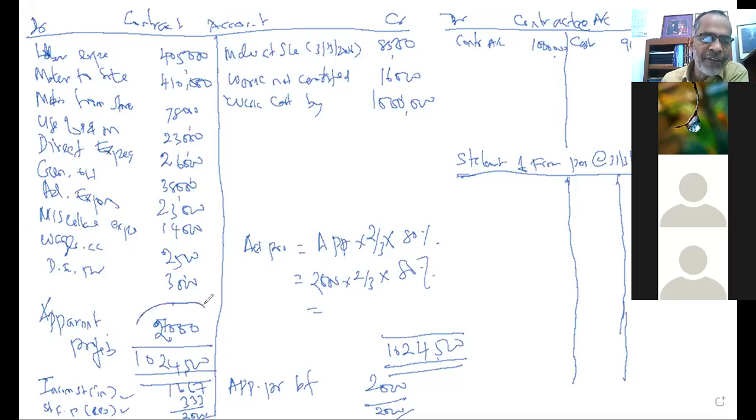Understood this part? How I have worked on that? Our apparent profit may be 200,000 or 20,000 or 500,000, whatever it can be derived. We have to ask the question: is our contract just started, or considerably advanced, or nearly completion? If it is the first stage, no profit or loss calculation. If it is the second one, we have to calculate, multiplying by 2/3 for contingencies and also going for retention.